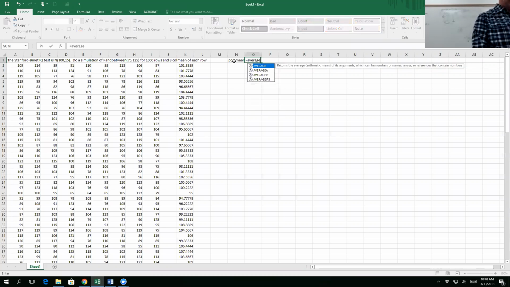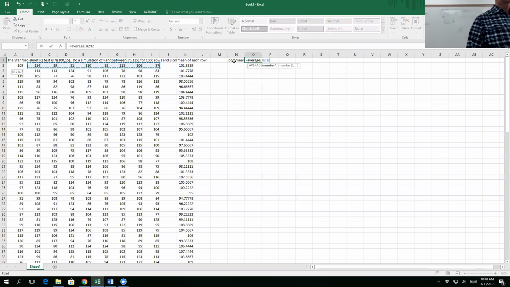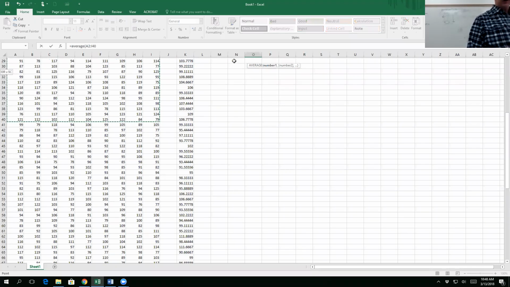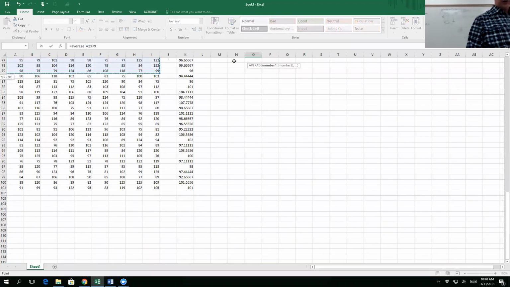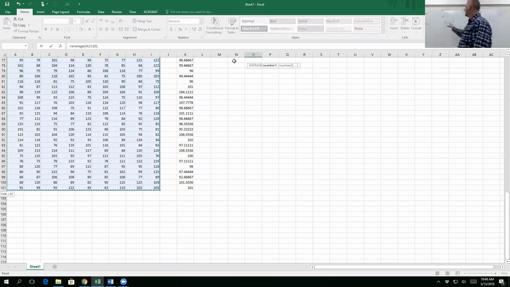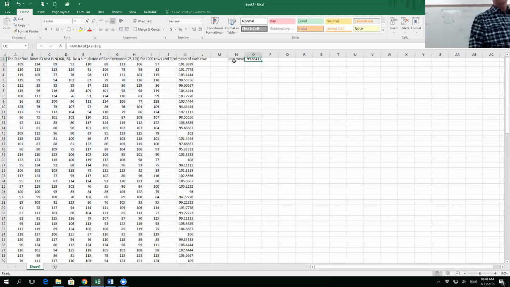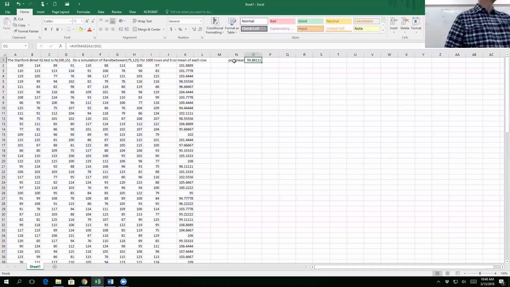Equals average. But now I'm going to highlight all 900 students. In my simulation, I wanted it to be about 100, so we're going to see how close I am. 99.88. That's pretty doggone close, right? So the population mean is about 99.88. Now, I got 101, I got 103, I got 98, so these vary a little bit.